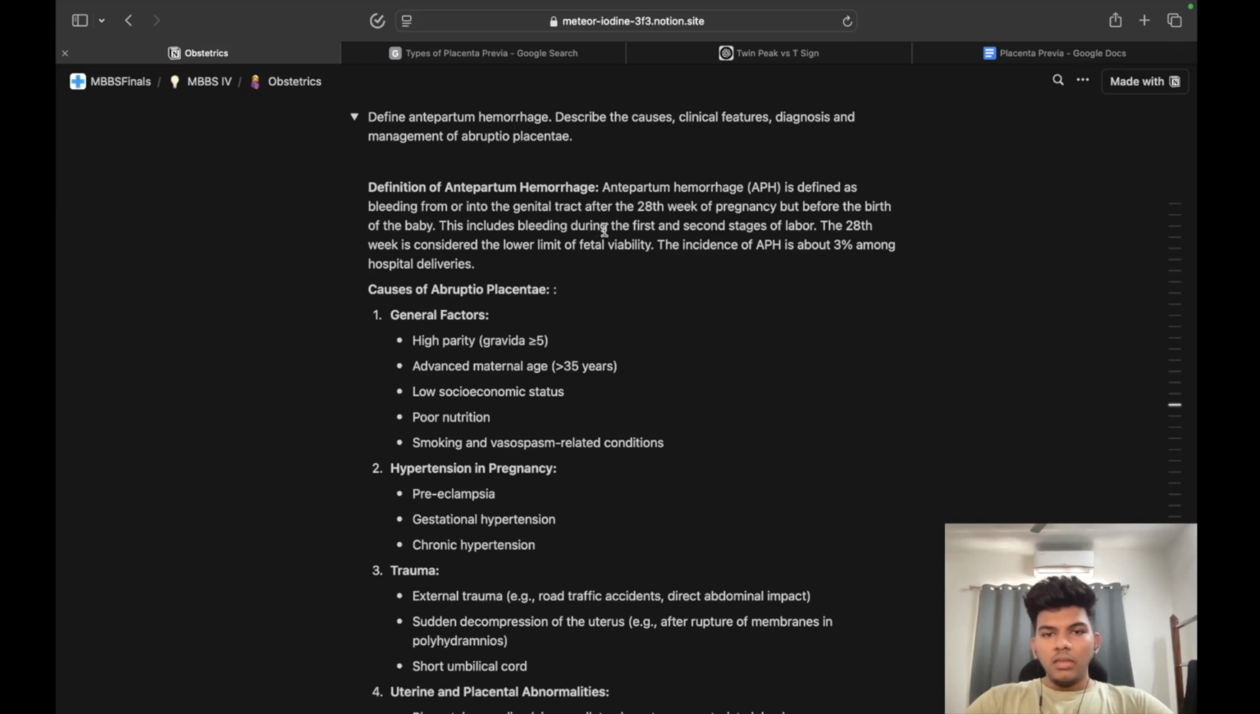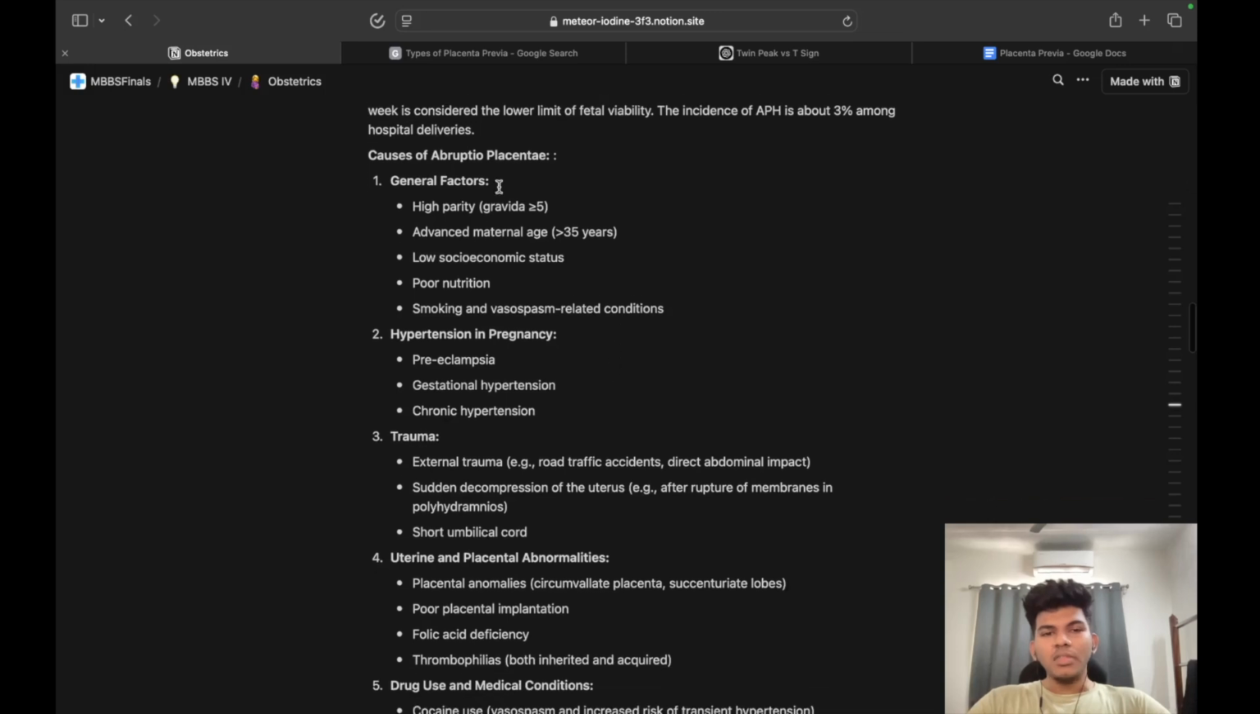This includes bleeding during the first and second stages of labor. The 28th week is considered the lower limit of fetal viability. So that is a milestone of so many things. 28th week, so that is fetal viability. The incidence of APH is about 3% among hospital deliveries, but the main thing that we need to keep in mind is it is defined as bleeding from or into the genital tract after the 28th week of pregnancy, but before the birth of the baby. That should be it. Now, causes of Abruptio placentae.